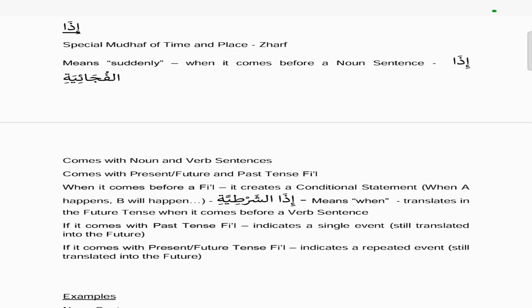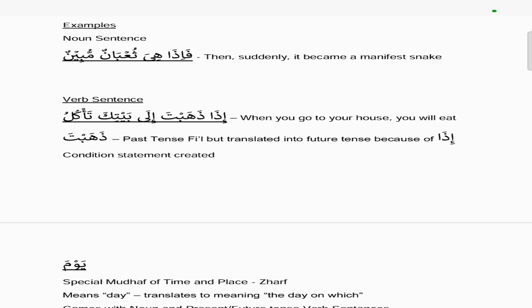Idha meaning when in the future. When you do this, then this will happen. But if it comes with a past tense fi'l, it indicates a single event, and it's still translated into the future tense. But if it comes with a present tense fi'l, then it indicates a repeated event, and it's still translated into the future. So some examples would be in the noun sentence, فَإِذَا هِيَ ثُعْبَانٌ مُبِينٌ, which means then,